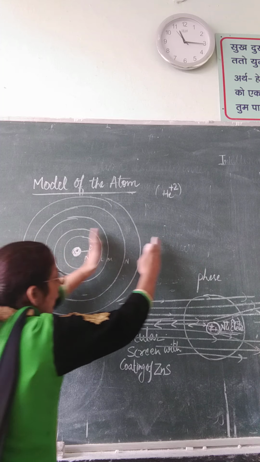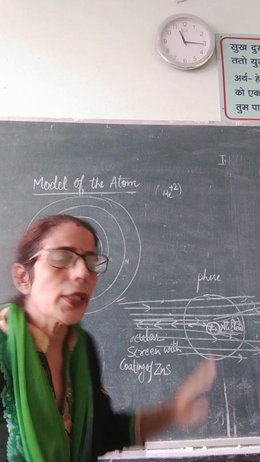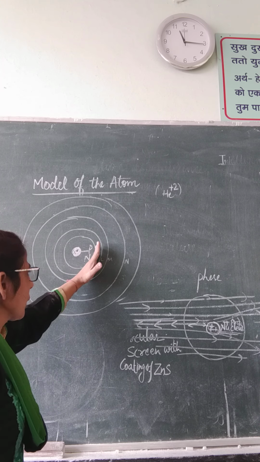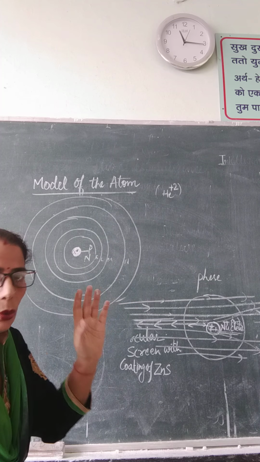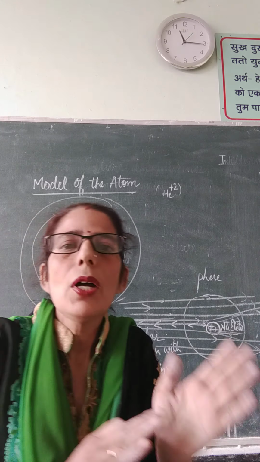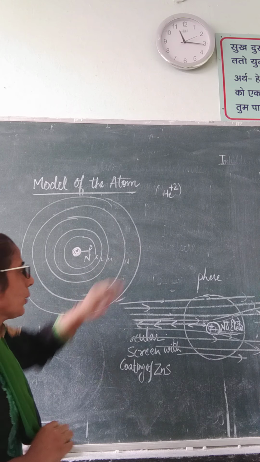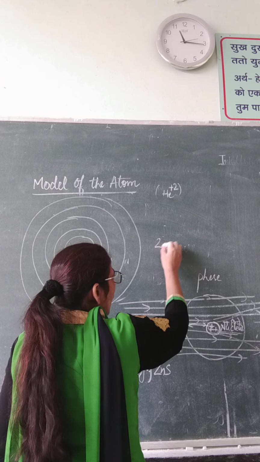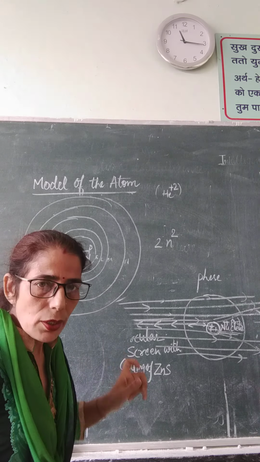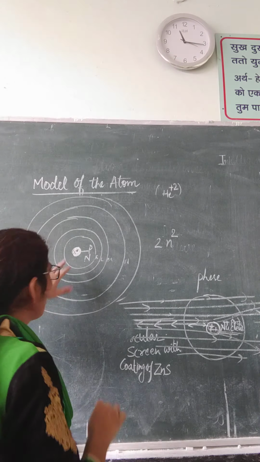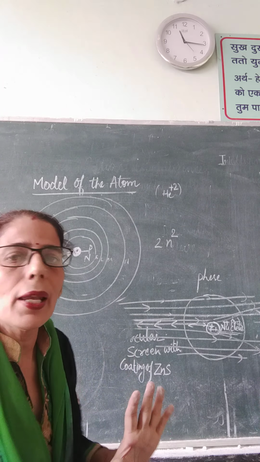As we move outward, the energy keeps on increasing. This one has the lowest energy, then more, then more, and electrons fill in the order of lower to higher energy. From the nucleus side, electrons fill in by the formula 2n square. It means every shell has its capacity to hold some electrons.